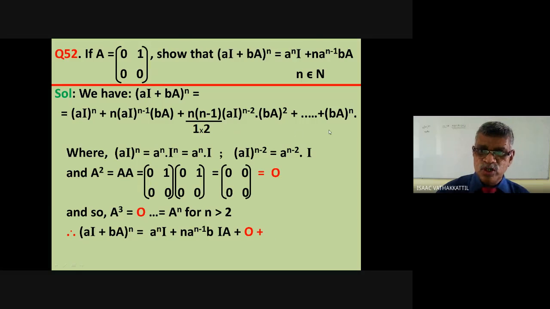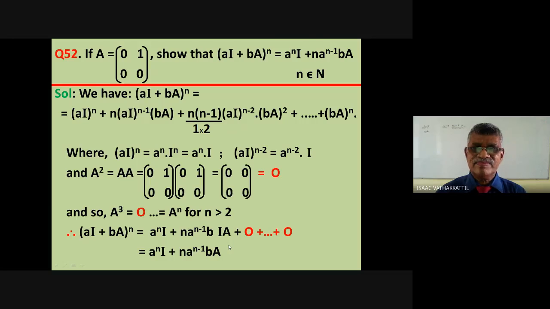All the rest are zeros. And hence we have only two terms left out here. What are they? A raised to n into I plus n A raised to n minus 1 B into A.